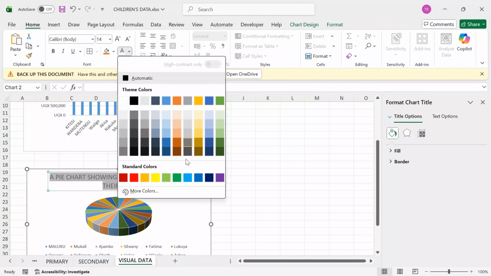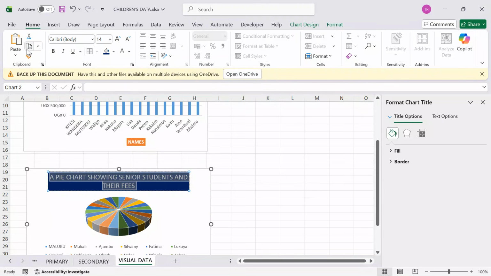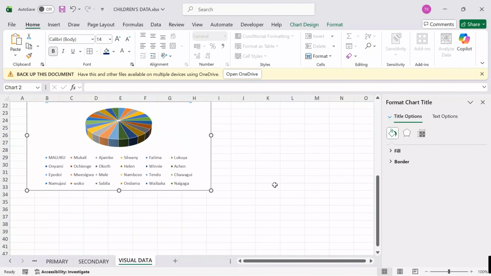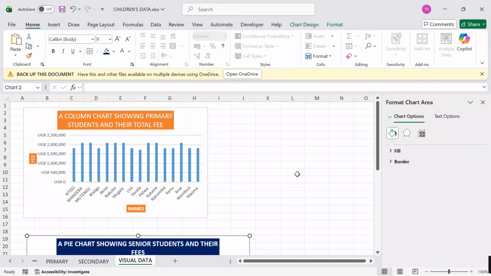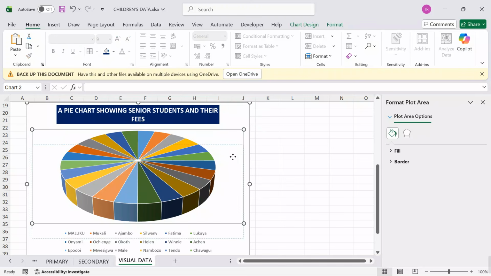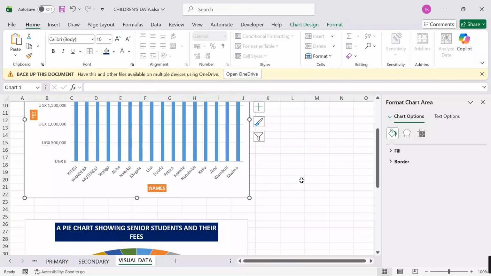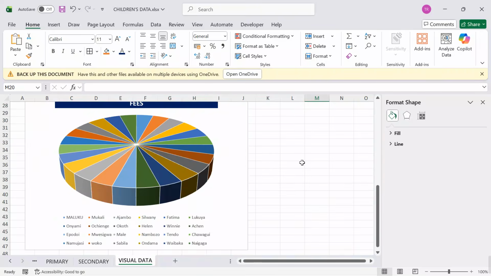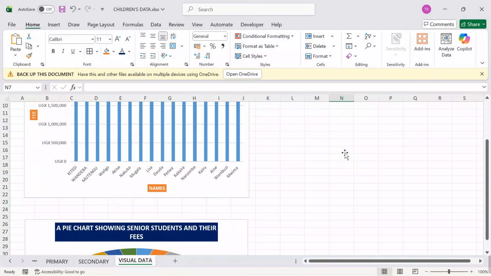Come here, I want to take font color white. Come over here, shading, I want to take that blue, bold it a bit to see that each and every detail is well respected. Let me increase on the sizing for visibility. Now after putting all this, I'll now move on and start doing some small customization. Okay, this is my charts and everything has been put at a better stake.